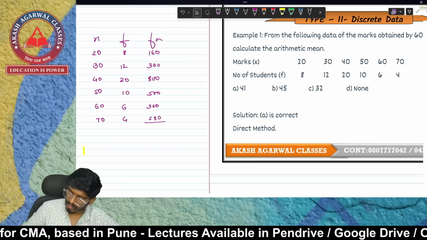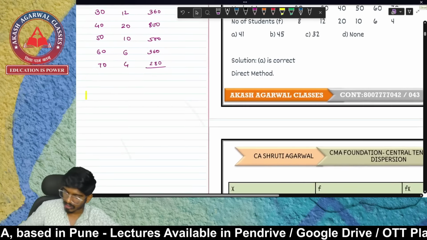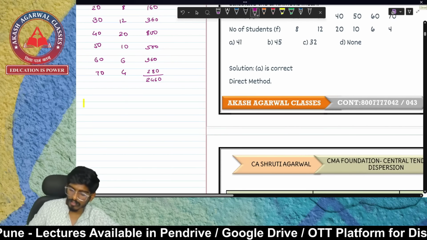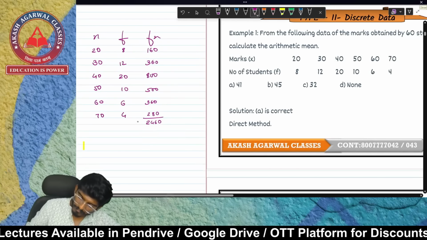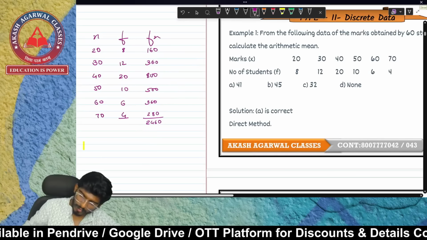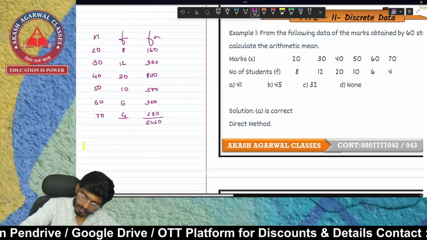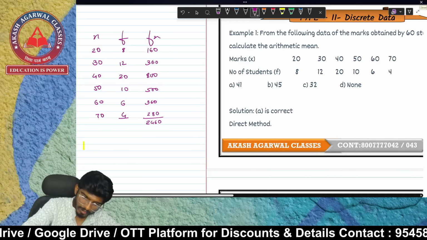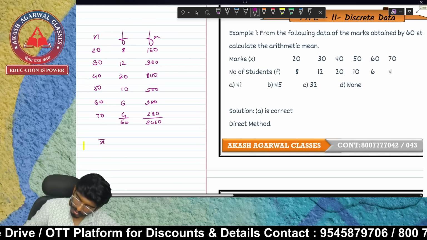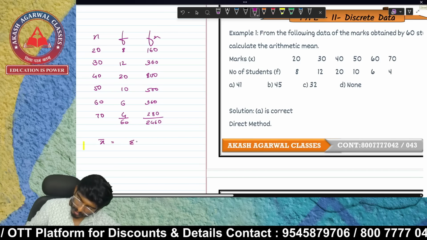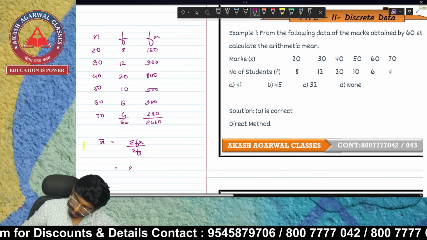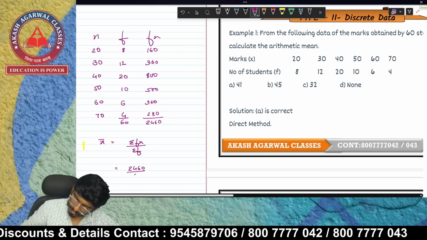After pressing GT, I get 2460. This is your summation of Fx. We also want the total of F: 8 plus 12 plus 20 plus 10 plus 6 plus 4 is 60. So what is your formula for ungrouped series? Summation of fx upon summation of f, which is 2460 divided by 60.